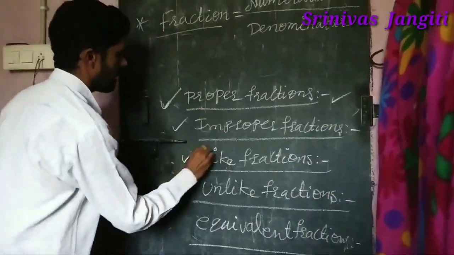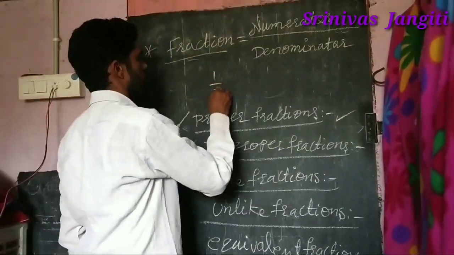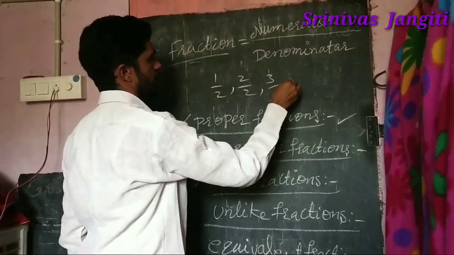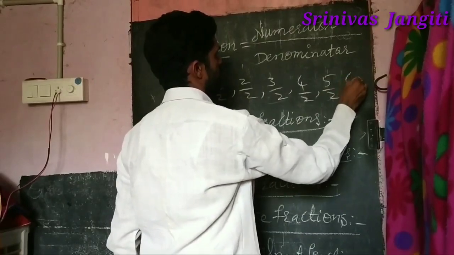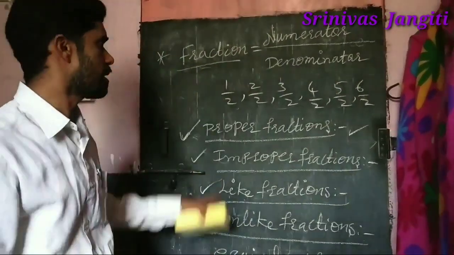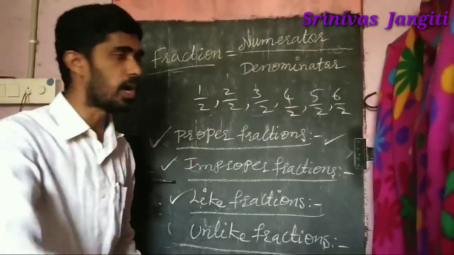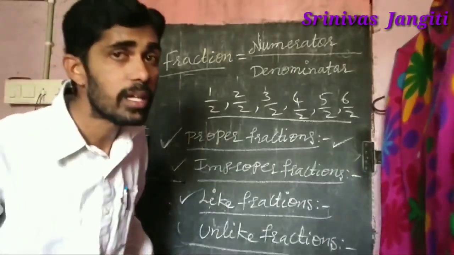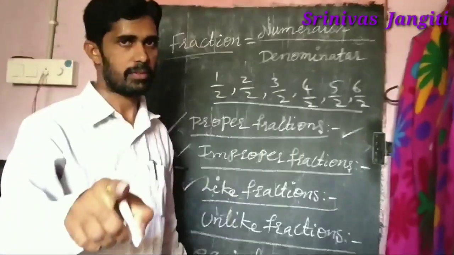And next, like fractions. Like fractions means nothing, so simple. Observe here, suppose 1 by 2, 2 by 2, 3 by 2, 4 by 2, 5 by 2, 6 by 2. What do you observe in this? Wow, very clever. All the denominators are the same, right?